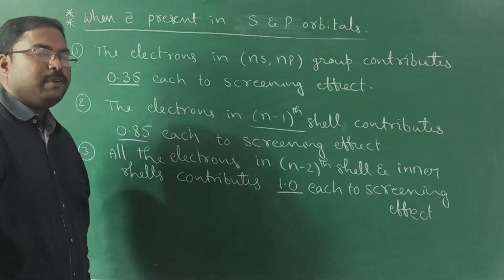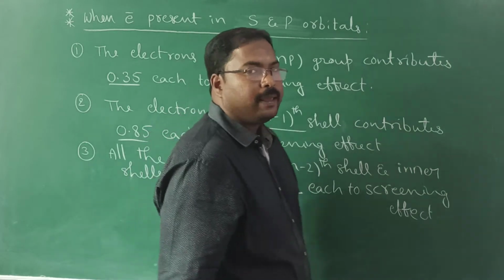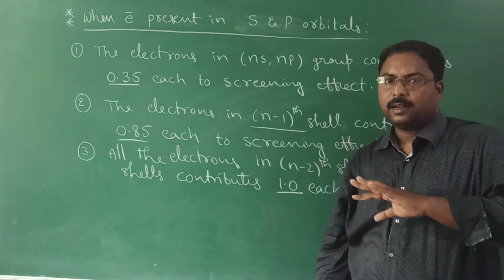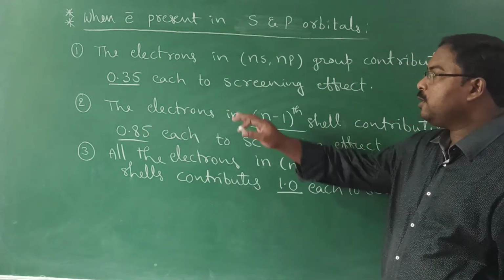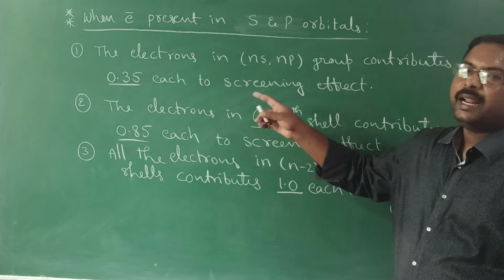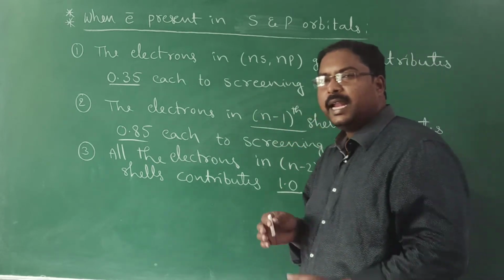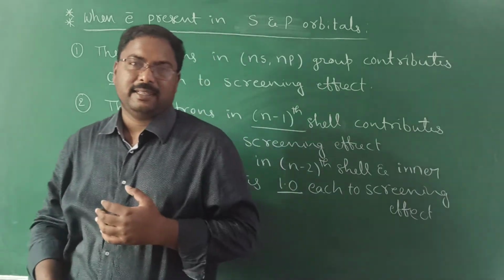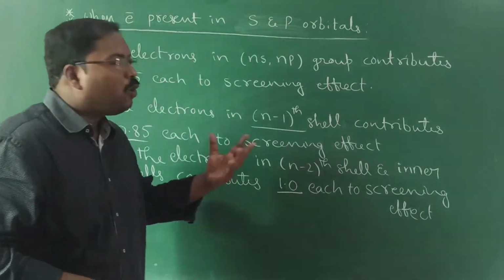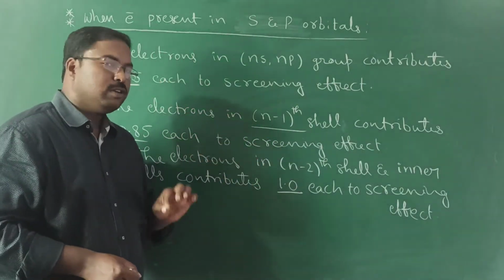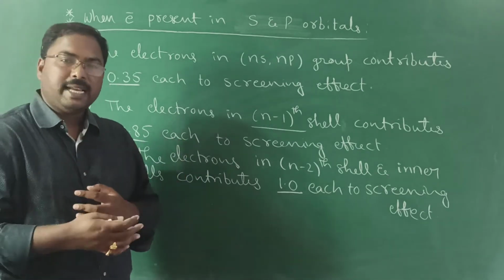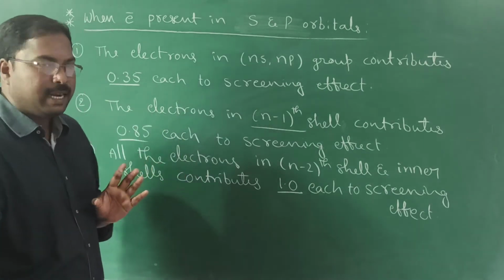Okay. Even before starting the concept, I told you it is not an easy thing to understand. To apply it, we should have clarity about the rules. By reading the rules, I hope 90% we don't get clarity. So what is this contribution? How to calculate? First you note down the rules. After discussing examples, you 100% will get clarity. Okay.